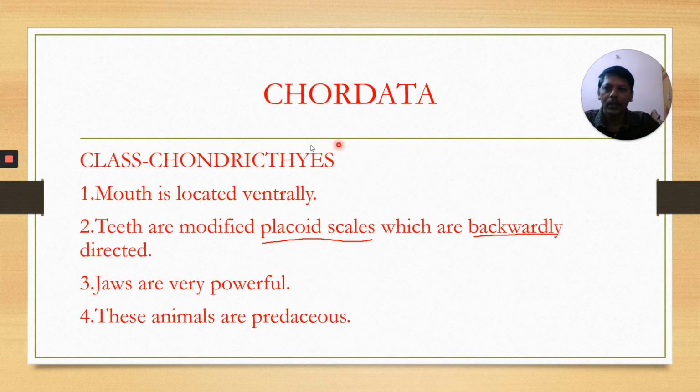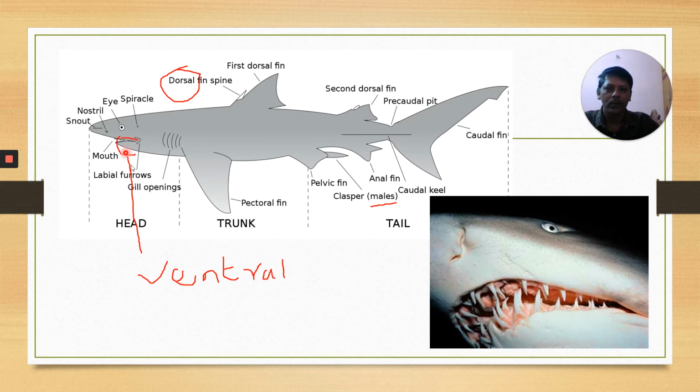Next class is Chondrichthyes. In Chondrichthyes, the mouth is located ventrally. In our body also, this is the dorsal part and this is the ventral part, and we have the mouth on the ventral side. Here also, the mouth is located ventrally. Look at this shark image. This is the dorsal side of the shark, this is the ventral side. Where is the mouth? The mouth is on the ventral side.